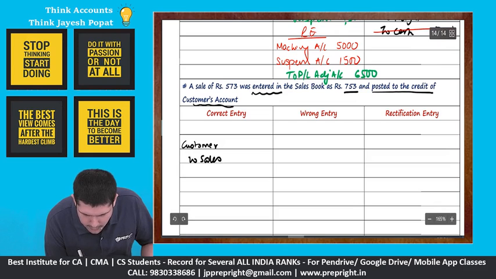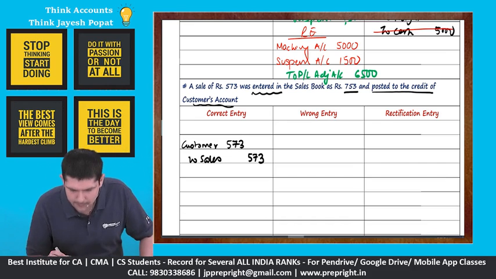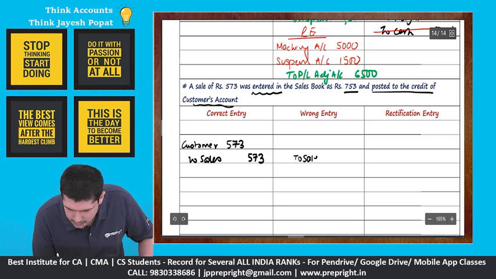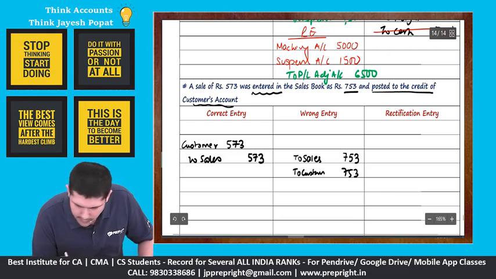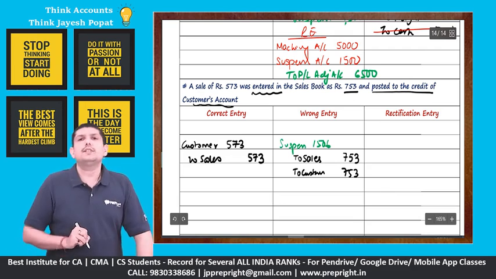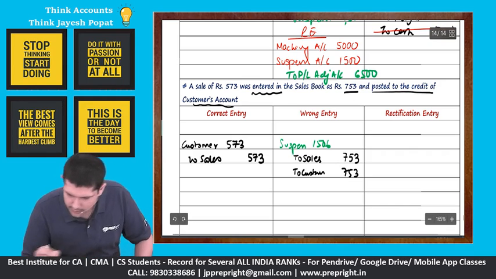So see, the correct entry here should be customer to sales, which is 573. The wrong entry here should be to sales 753. Instead of debiting, you have said to customer 753 and you have created a suspense of 1506, right, which is 753 plus 753.